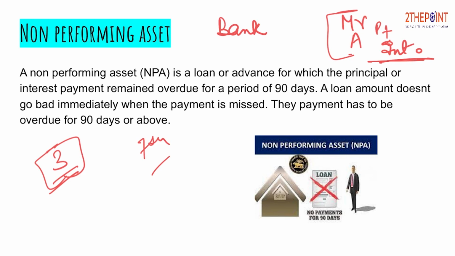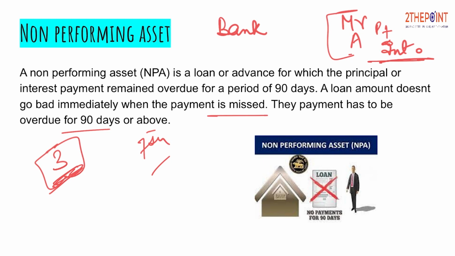So no loan amount goes bad immediately when the payment is missed. It is the duration of 3 months for which the bank has to wait to declare it as an NPA. So the payment has to be overdue for 90 days or above. That is the basic criterion to declare an asset as a non-performing asset.